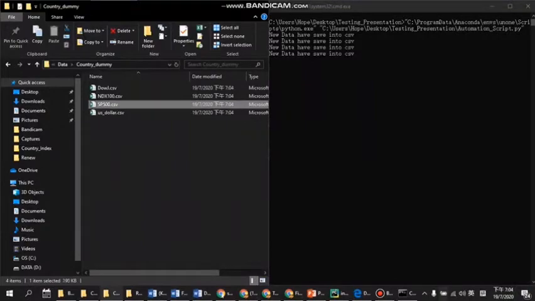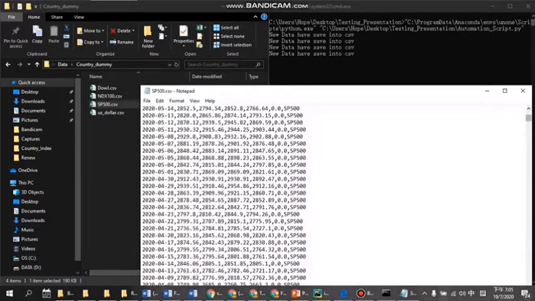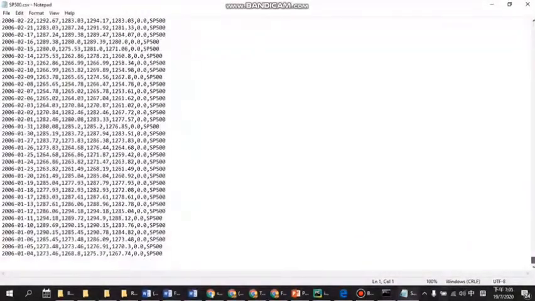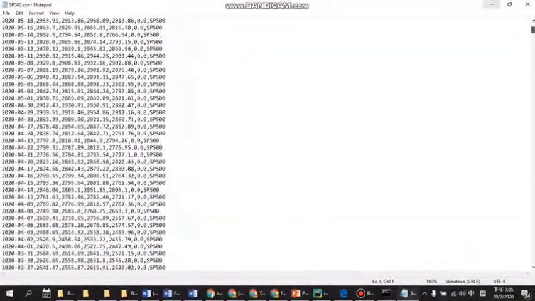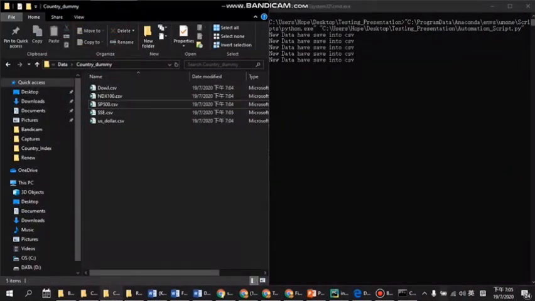So now we get our Standard and Poor data. You can see these are all the historical data. If you are running for the first time, it will show us that this new data has been saved into CSV.